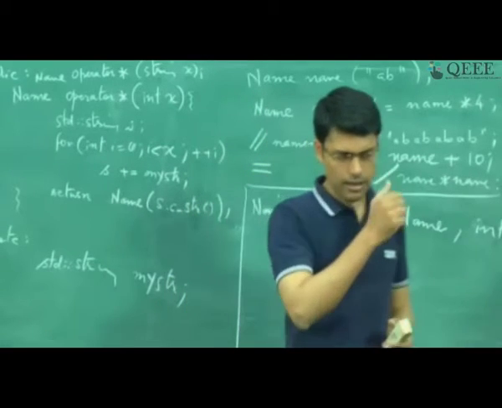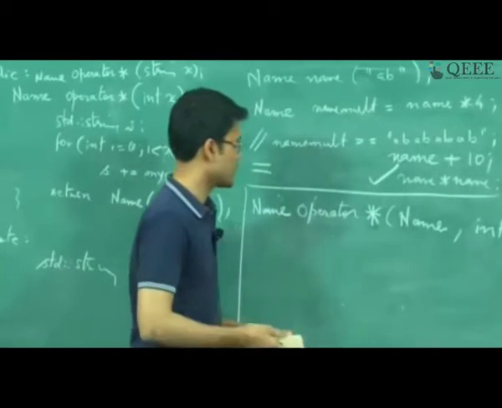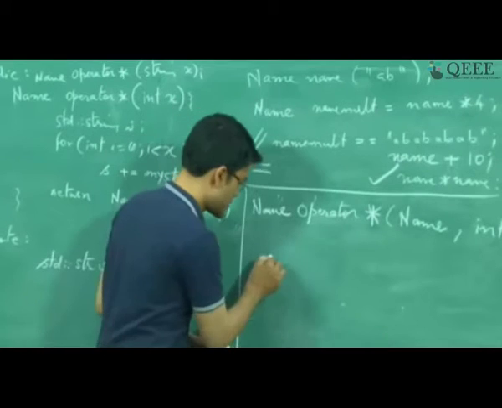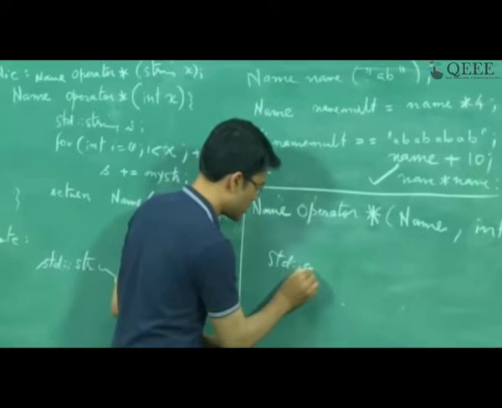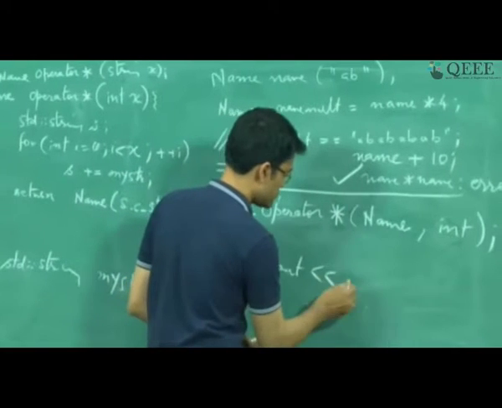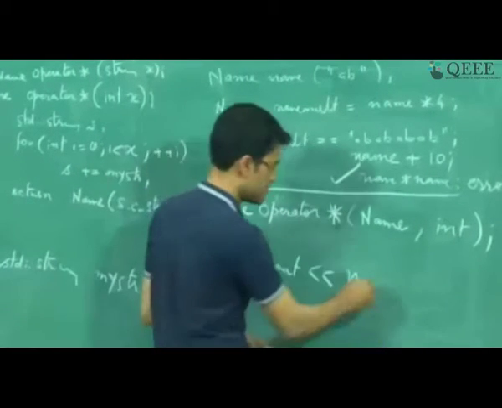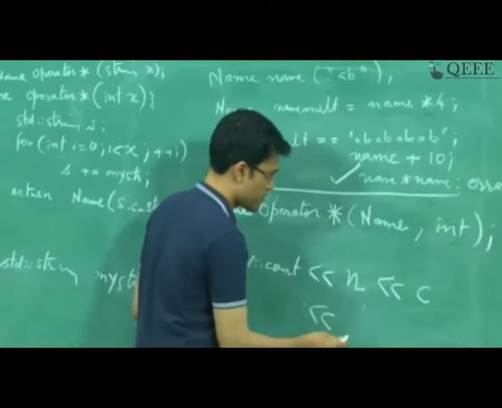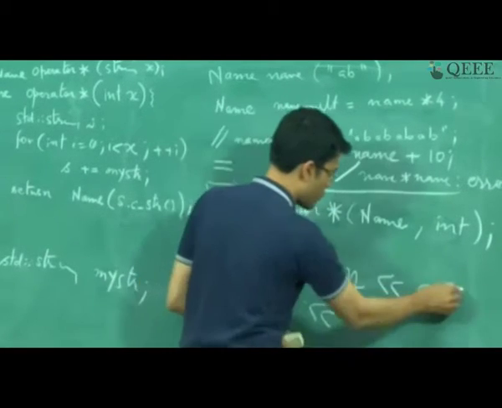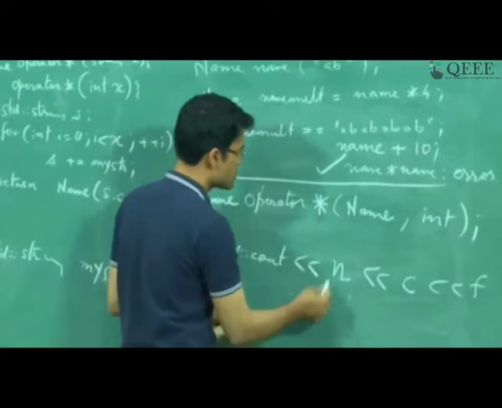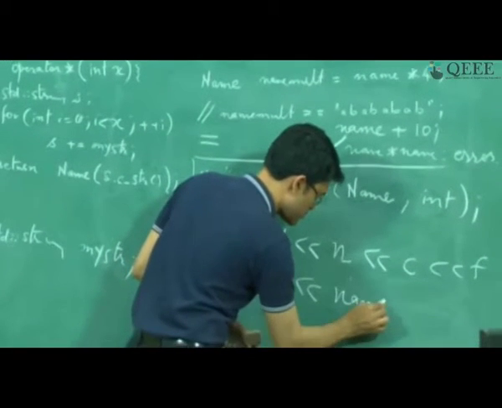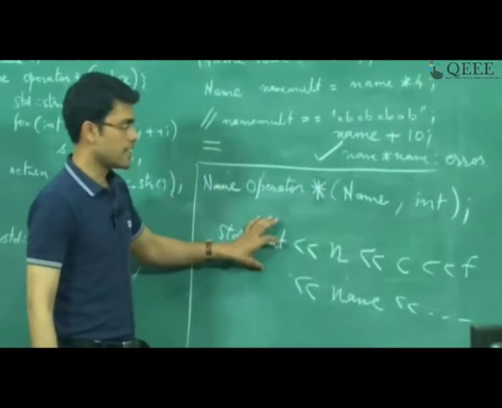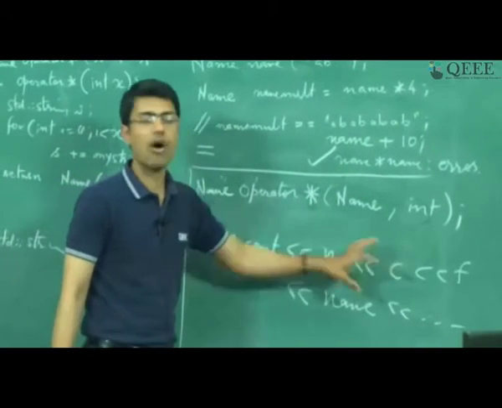So let us take an example. The way we use cout is, let us say that I have std::cout followed by n, where n is an integer, then I can use c, a character, sorry, I can use a floating point value, I can use name, I can use something else, right. So I want std::cout to be useful in all these contexts.